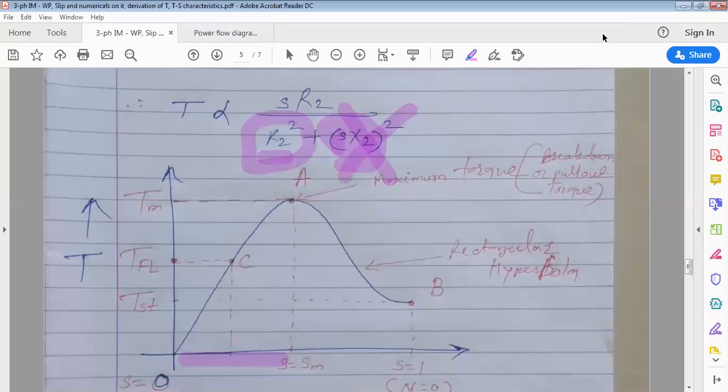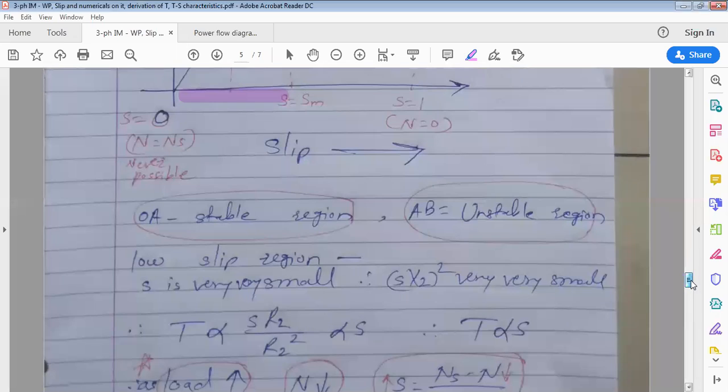Slip is very less. That's why S into X2 square will be neglected compared to R2 square. So R2 will cancel, leaving S by R2, and R2 again is constant. So what relationship between torque and slip are we getting in the low slip region? It is directly proportional to slip. Very good. So in the low slip region, you can see torque is directly proportional to slip.